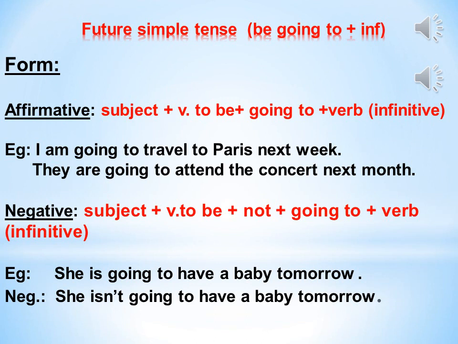To form the negative, we start the sentence with the subject, then the negative form of the verb to be, am not or isn't or aren't, then going to, then an infinitive verb. For example, she is going to have a baby tomorrow. The negative will be, she isn't going to have a baby tomorrow.